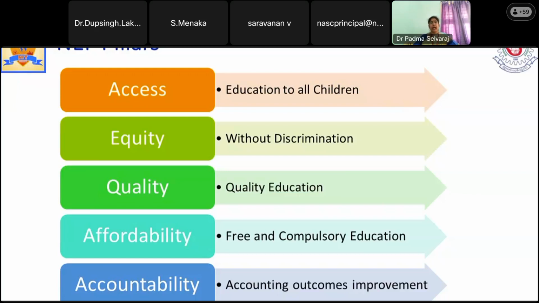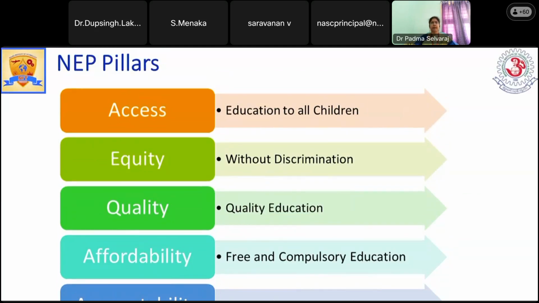And one more thing is accountability, turning outcomes into improvement. What is the thing? All children will have different talents, and we have to bring out the talents of each and every student. What is the continuous improvement of a student from the age of 3 up to grade 8 or grade 9? What is the flow? Where is that student lagging? What is necessary for that student? Everything is going to be counted. So these are the major pillars of NEP 2020.